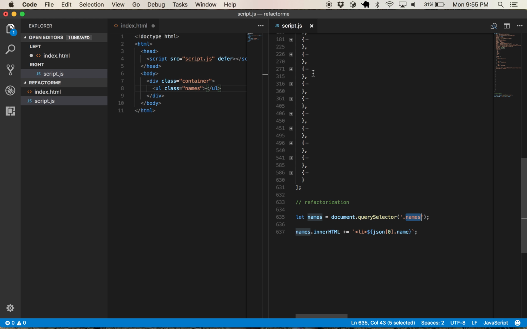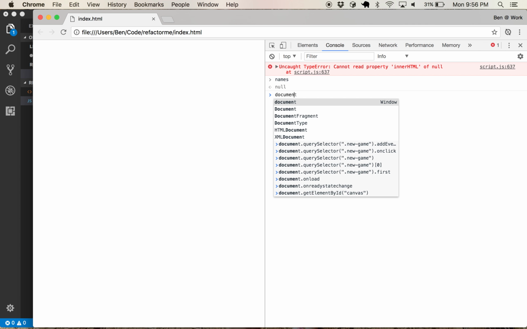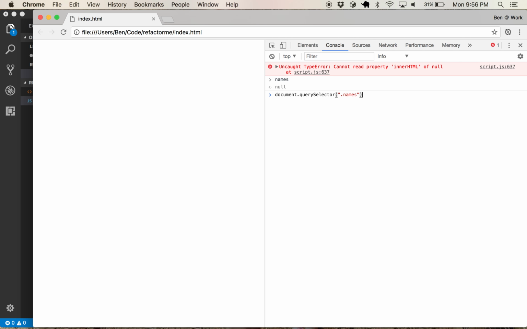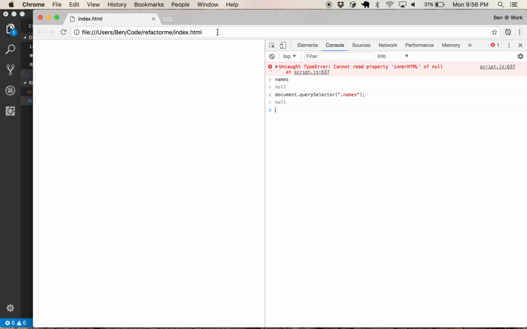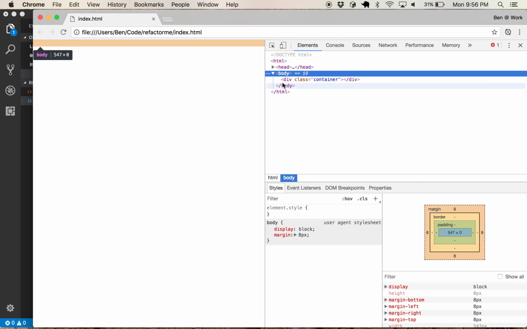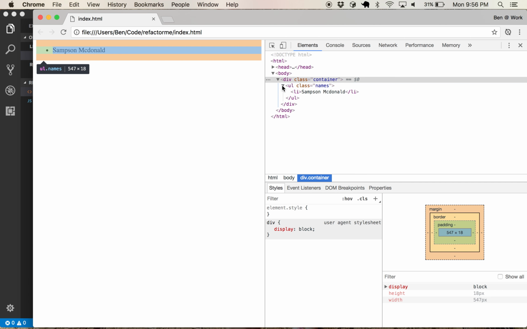So this is coming up nothing. Why is this coming up nothing? This is already getting to a pretty rough start. Document querySelector, this should work. Names. No. Document dot querySelector names. No. Okay, that's awfully strange. Let's see what's in our elements list. No, I have not saved this file since I added names. You see the silliest things get you. All right, so we have names now. It's inside of a container.